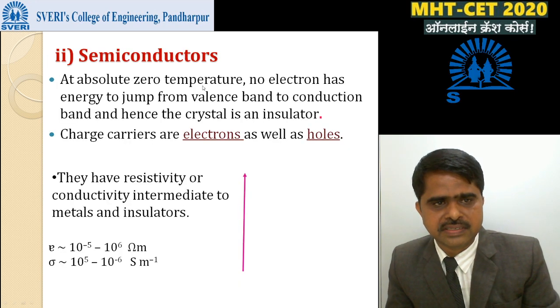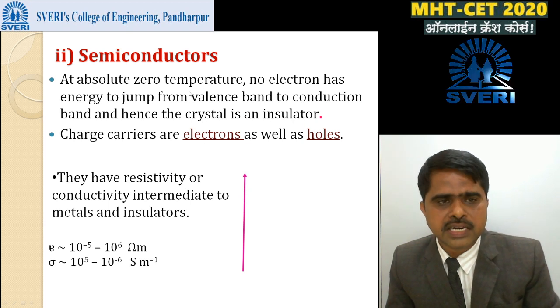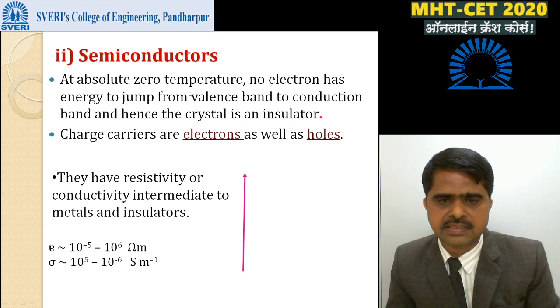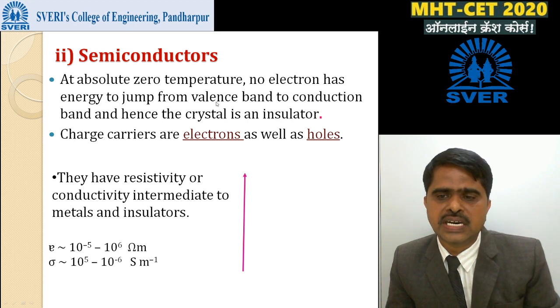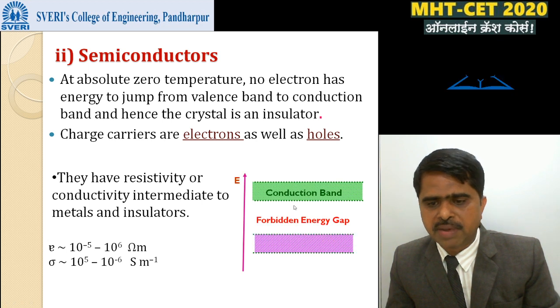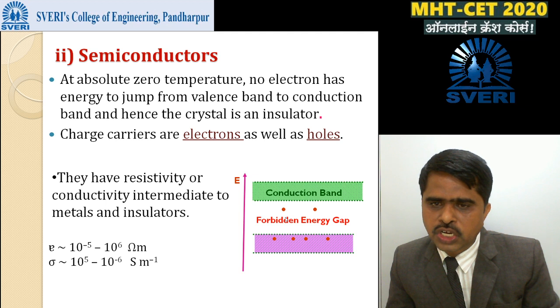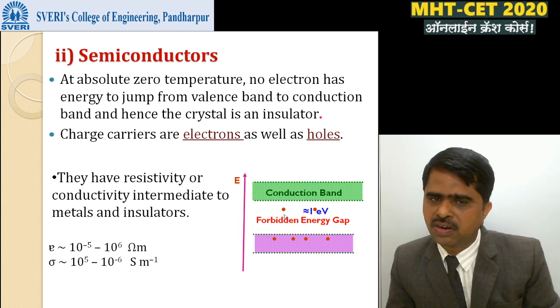Next, the second type is semiconductors. What is the definition of a semiconductor? Once again, the conductivity of semiconducting materials lies between insulators and good conductors. Second, the width of the forbidden band is small. It is of the order of 1 electron volt.